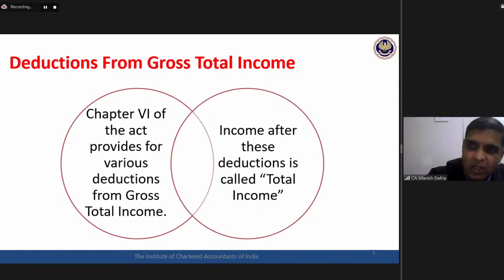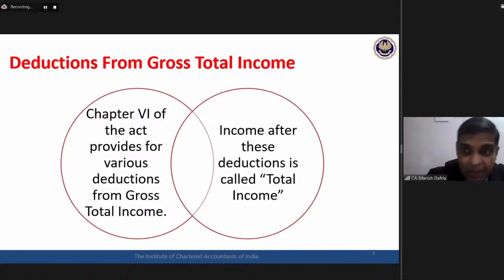So there is a gross total income and then there is a total income. At the final level, we need to be very, very clear with all these finer understandings and terminologies. Gross total income and total income, there is a very big difference. GTI, gross total income, is before chapter 6 deduction. Total income is after chapter 6 deduction.